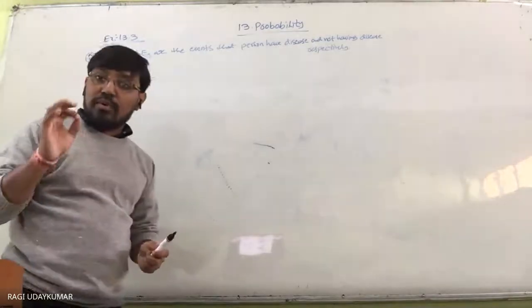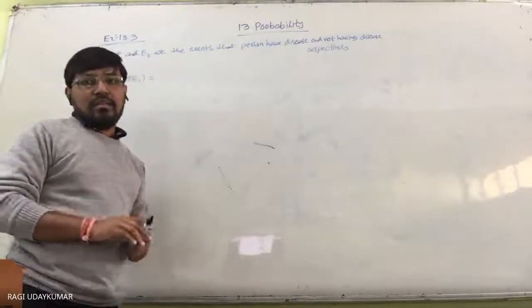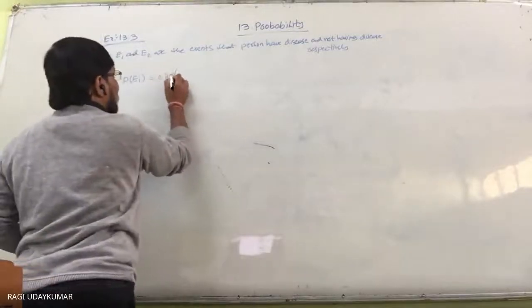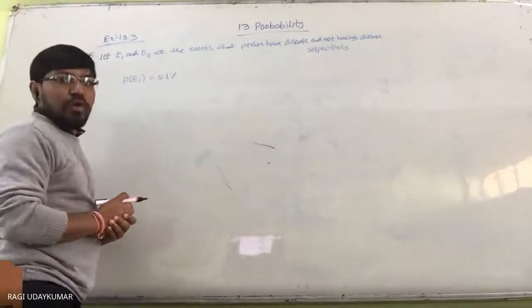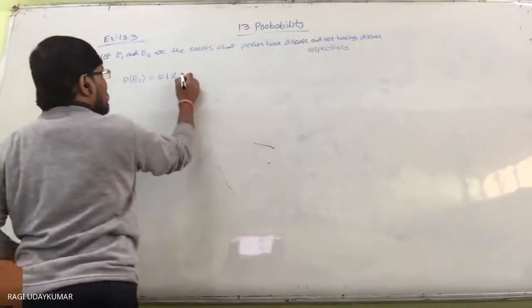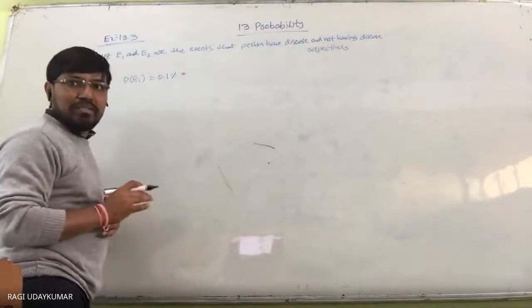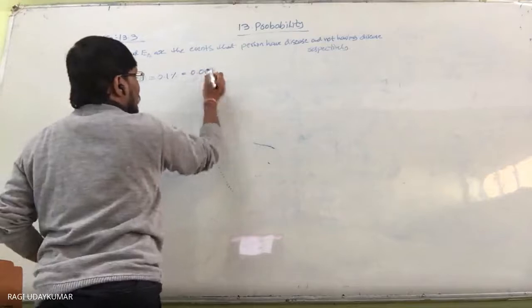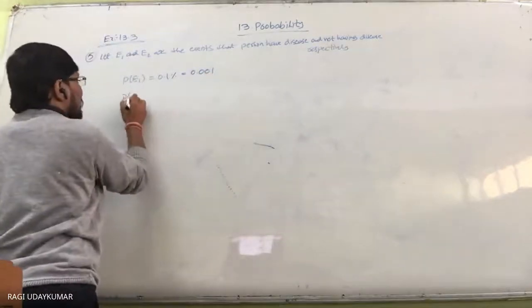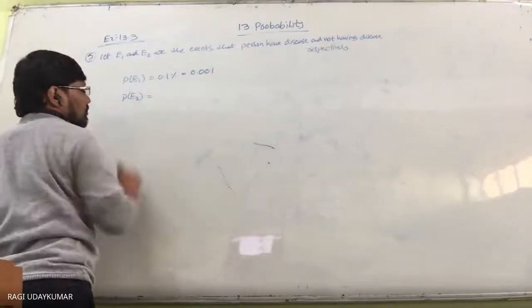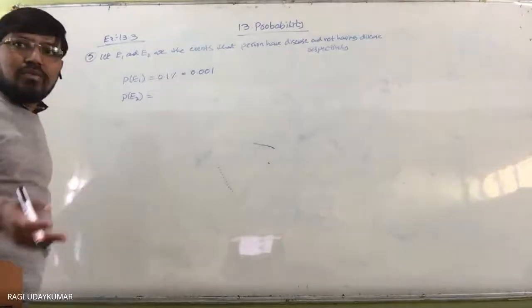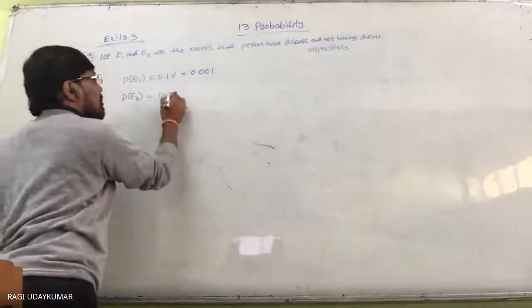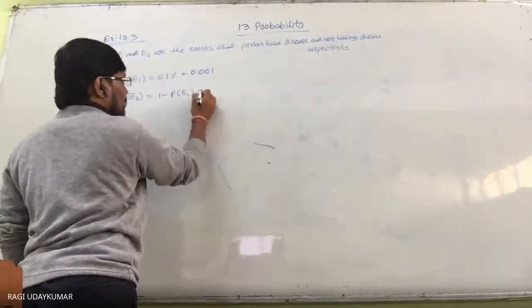Having a disease, probability of E1. 0.1 percent of the total population is having the disease. So 0.1 percent is nothing but 0.001. And probability of E2 is equal to 1 minus probability of E1, the remaining all the population.